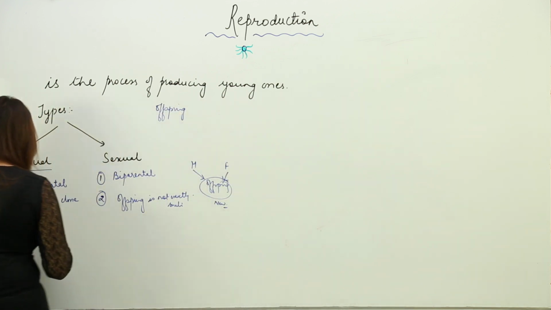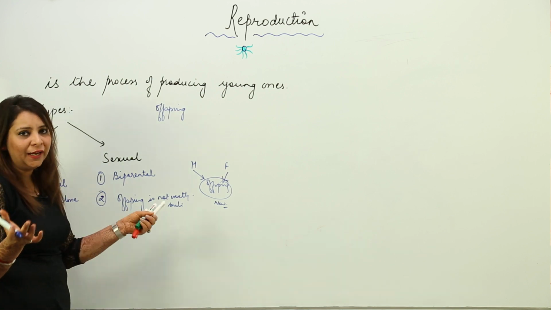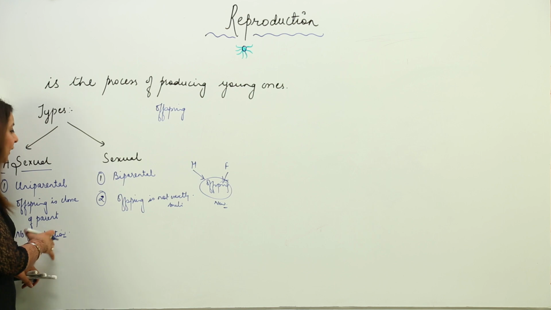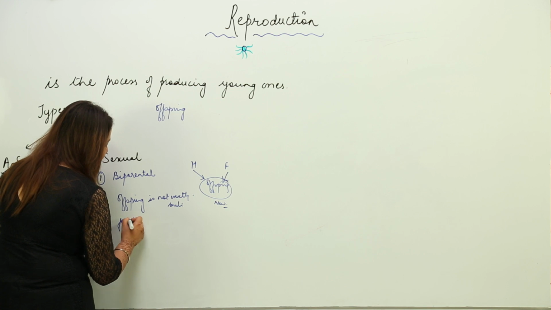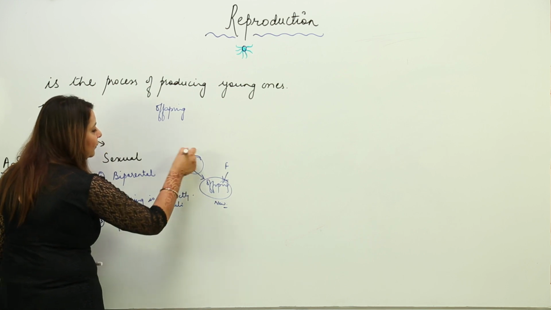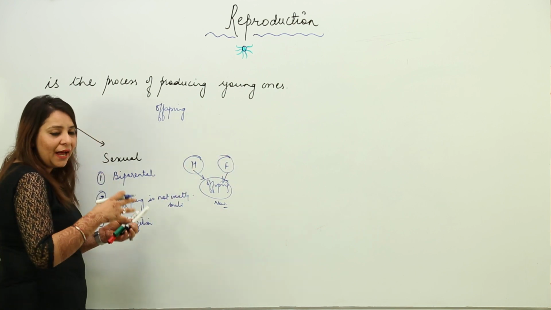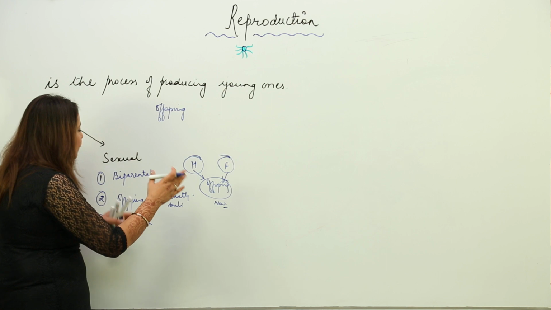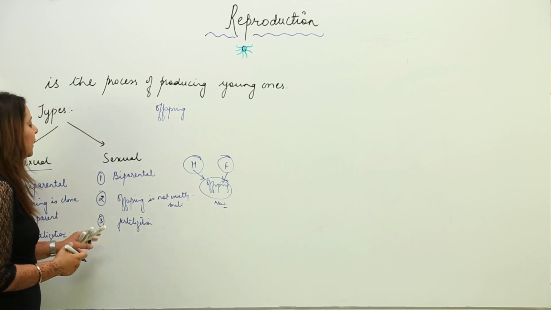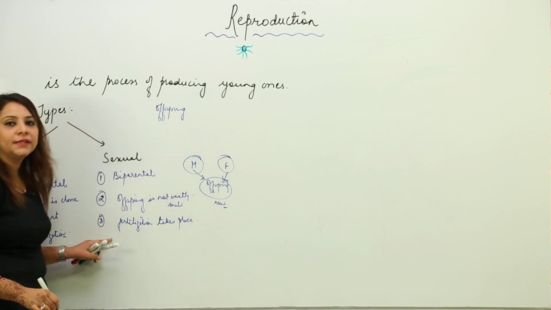In asexual reproduction, no fertilization takes place because it is uniparental, so there is no other parent with which the fusion of sperm or egg can take place. But in sexual reproduction, fertilization takes place because it is biparental. The male will release sperm and the female will lay eggs, and they can fuse, and the fusion of sperm and egg is called fertilization. We will be doing it in detail. So in sexual reproduction fertilization takes place.